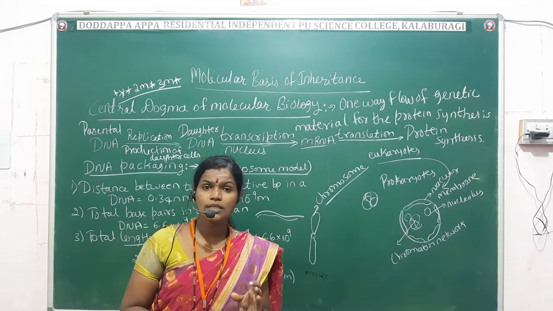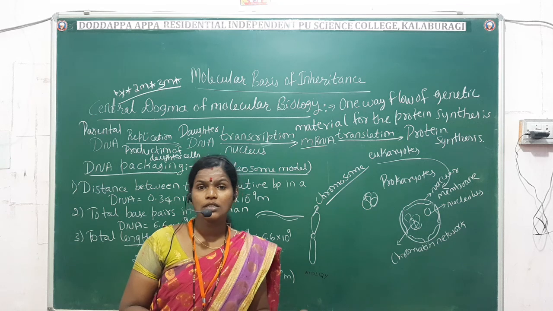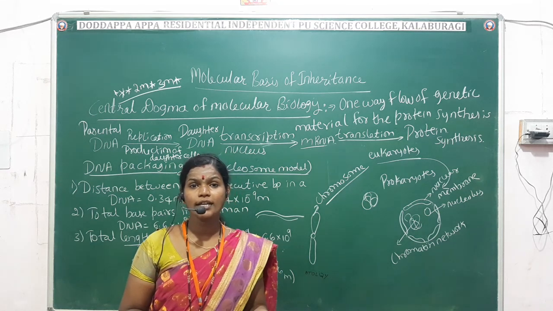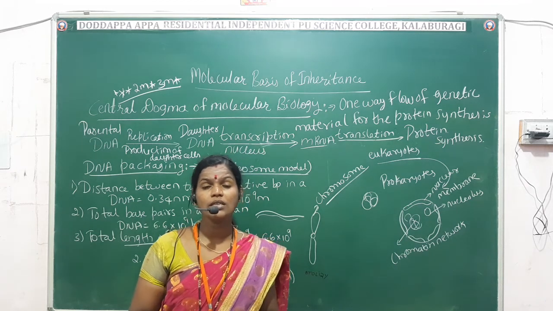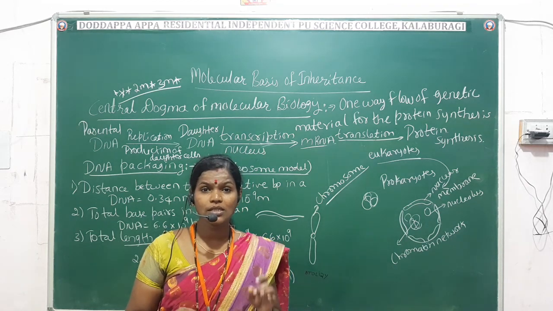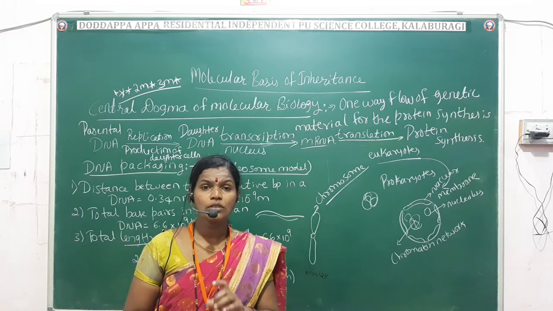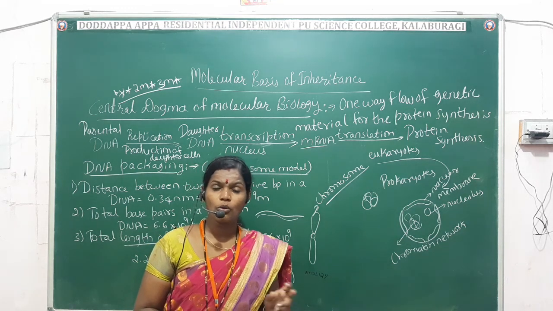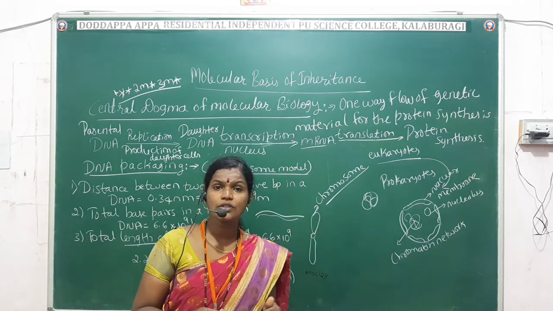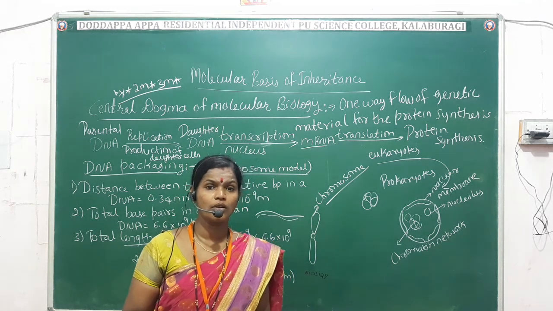Why does translation have to occur here? To know the mechanism of protein synthesis. So this is called the central dogma of molecular biology.